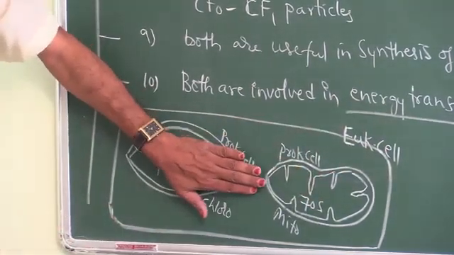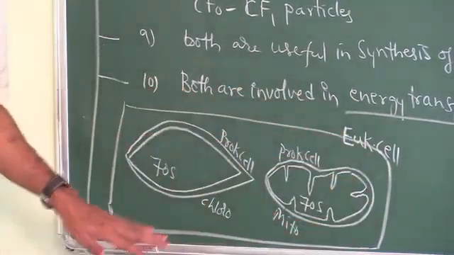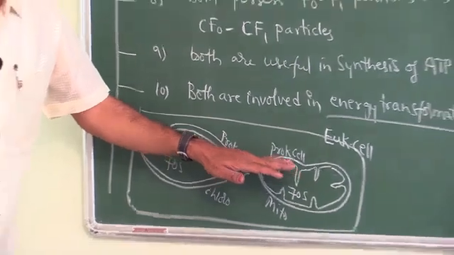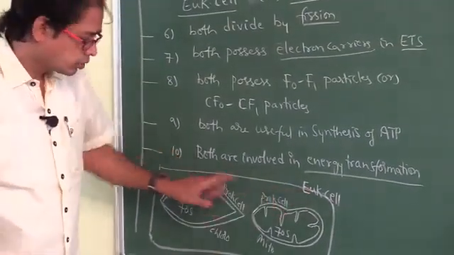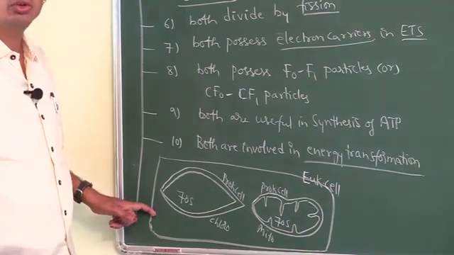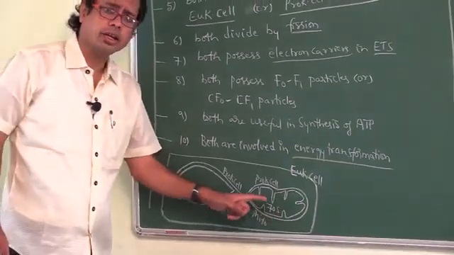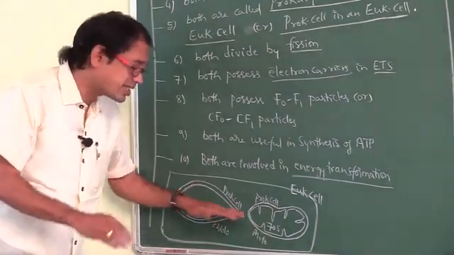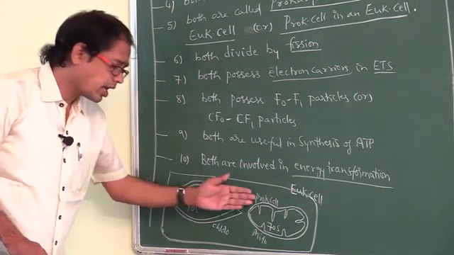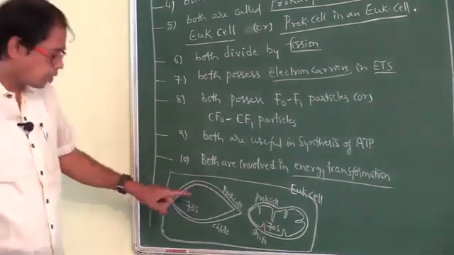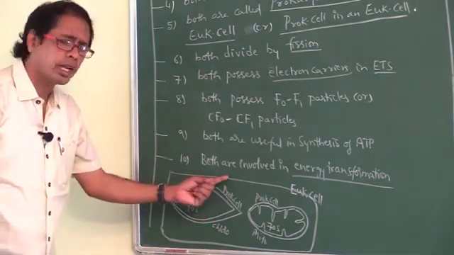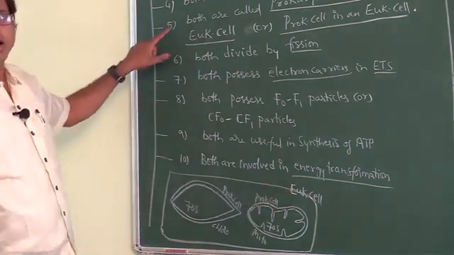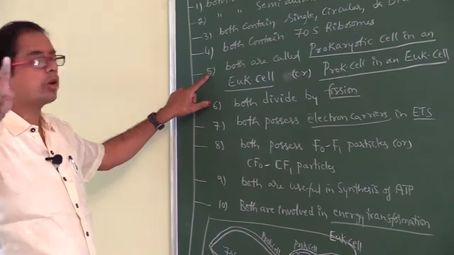Where do you find these prokaryotic cells? Inside the eukaryotic cells. Why are we saying these are eukaryotic cells? Membrane bound cell organelles are found inside the eukaryotic cell. So this will be the eukaryotic cell. Eukaryotic cells contain chloroplast and mitochondria. Here we are considering these as cells, because they have 70S ribosomes. So both chloroplast and mitochondria are prokaryotic cell in an eukaryotic cell.